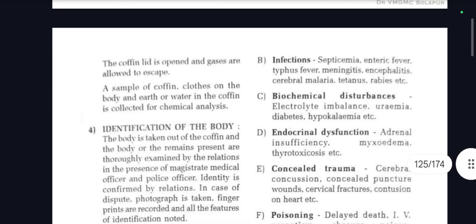The coffin lid is opened and gases are allowed to escape. A sample of coffin, clothes on the body, and earth or water in the coffin is collected for chemical analysis.